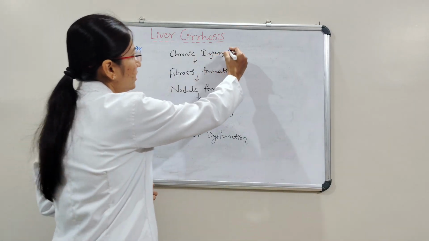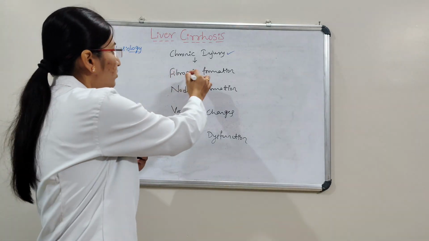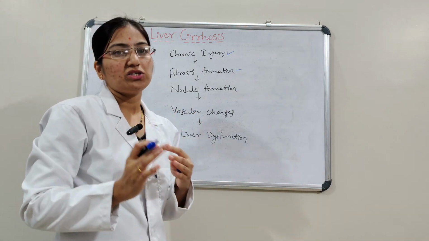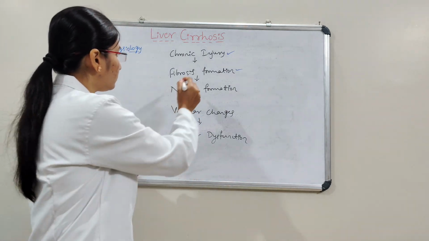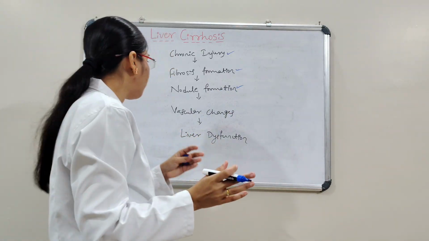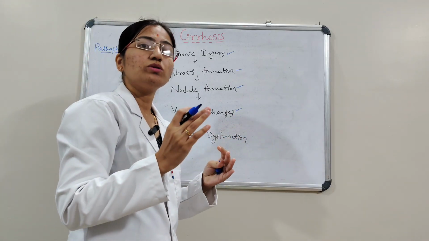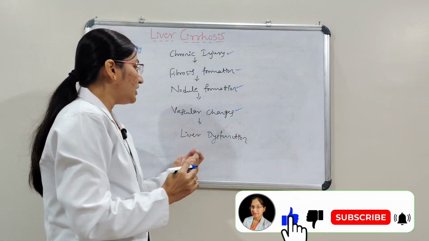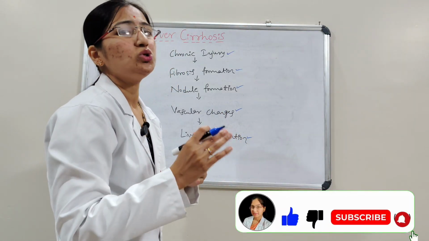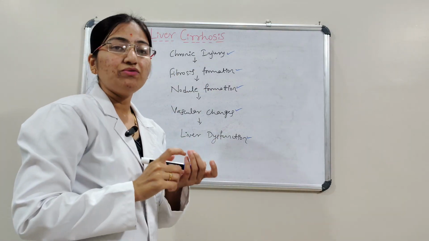First there is chronic injury, that is repeated liver damage and inflammation that causes fibrosis formation. There will be deposition of collagen and extracellular matrix, and that leads to nodule formation. Regenerative nodules of the liver cells form, and then it leads to vascular changes, altered blood flow through the liver, and lastly leads to liver dysfunction, with impaired detoxification, metabolism, and synthesis function. This is all about the pathophysiology of liver cirrhosis.